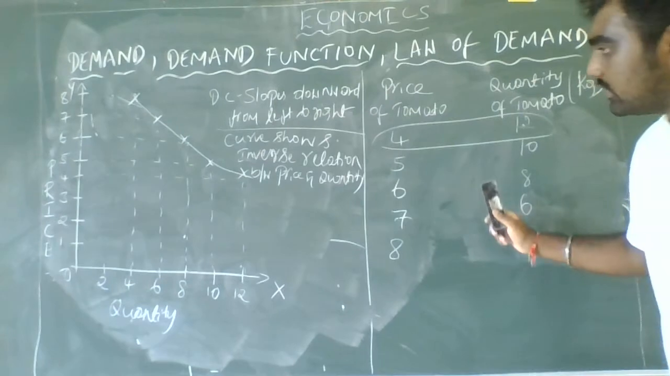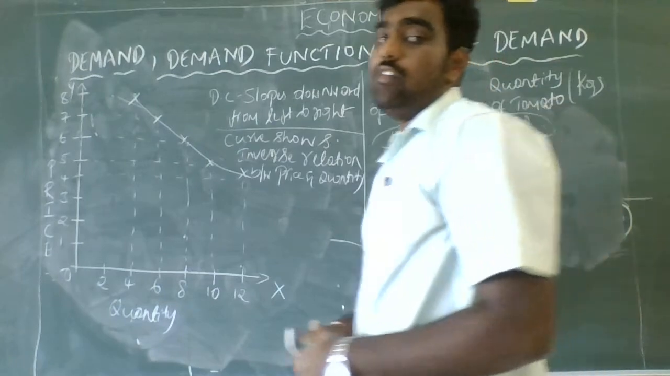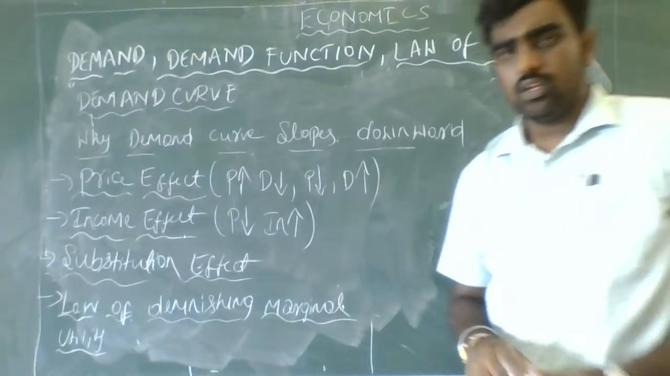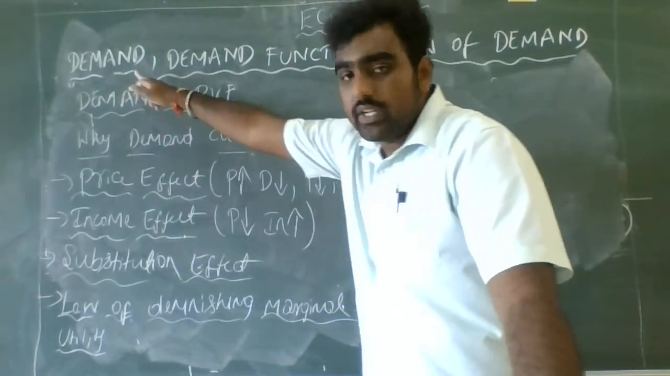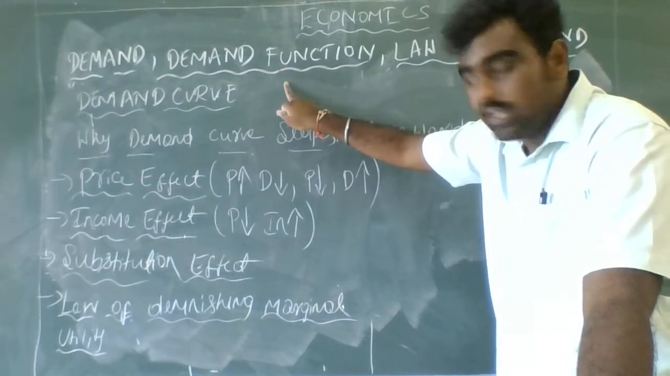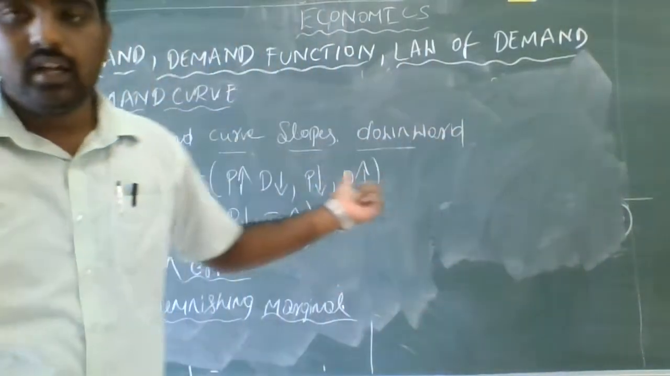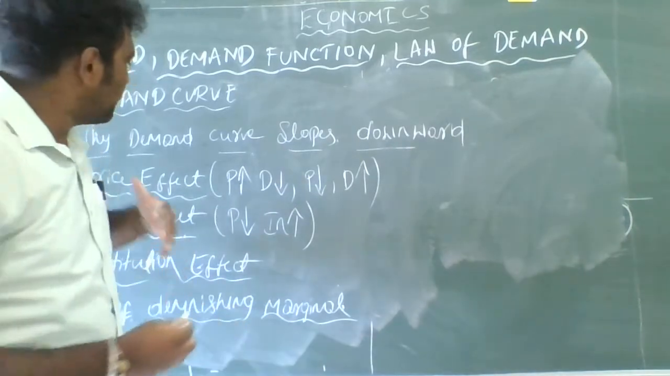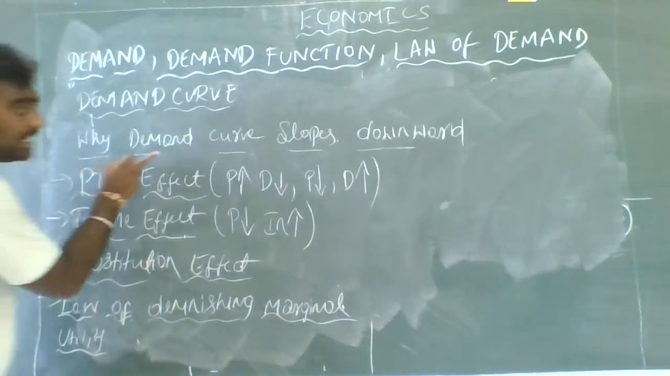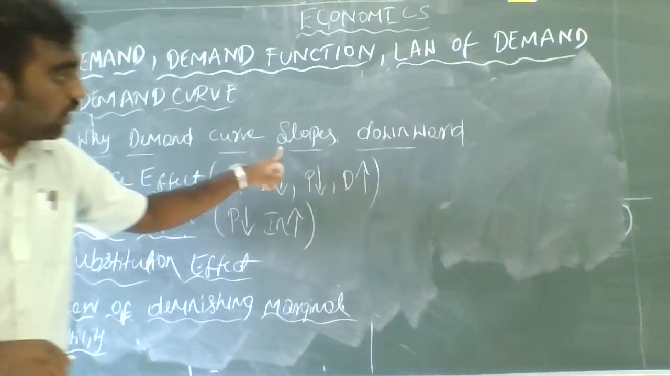So here, with the help of these numericals and this graph, we actually understood what the law of demand is. We also understood what demand is, what the demand function is, what the demand equation is, and what the demand curve is with the help of that particular graph. And we also understood that the demand curve slopes downward. Now let us discuss why the demand curve slopes downwards. What are the reasons for a downward sloping curve?